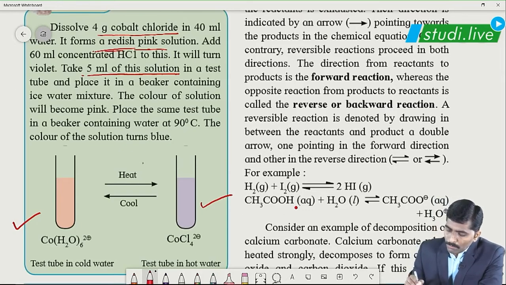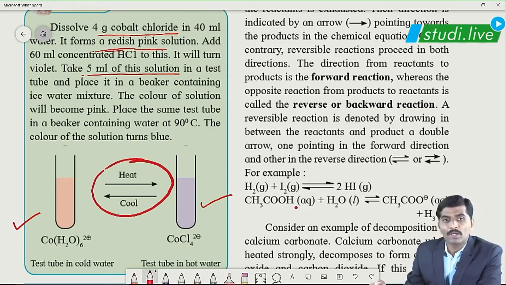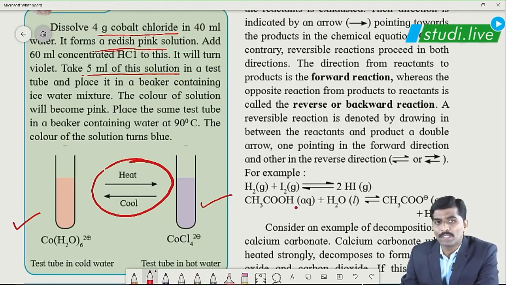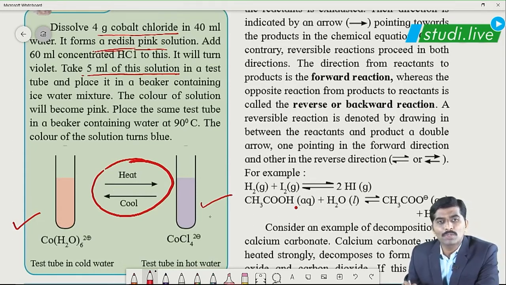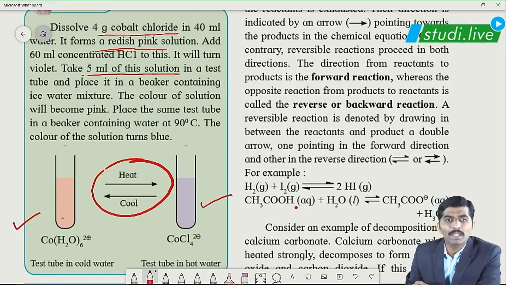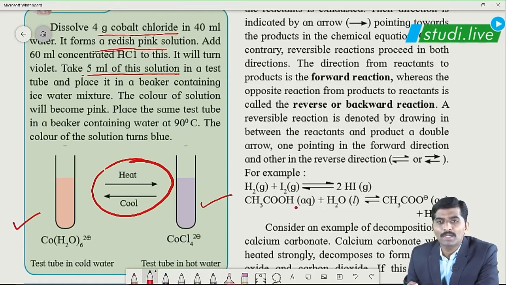So the major role is played by this heat only, correct? The pink colored solution on the left, on heating, gives us a blue colored solution. Exactly reversibly, whenever we are cooling this blue colored solution, it turns to pink red, correct? So on provision of heat, the color changes. On withdrawal of heat, again the color changes. So this change indicates nothing but a reversible chemical change, correct?